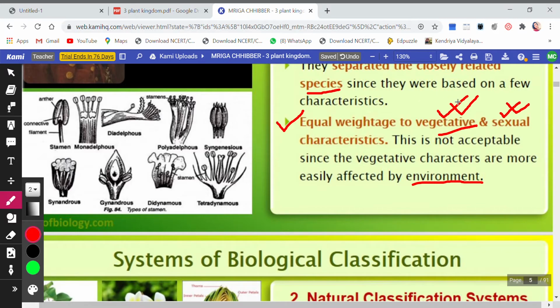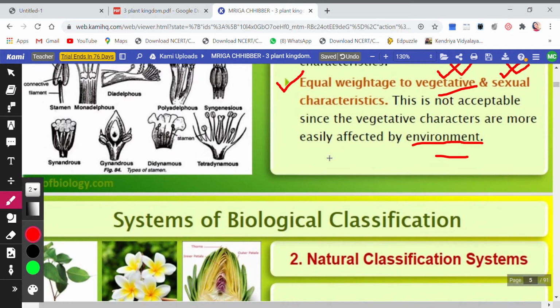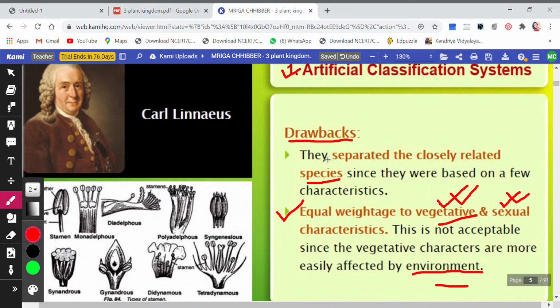Because of the changes in the environment, the vegetative parts also change accordingly. So how can we give the same weightage to vegetative and sexual characteristics? So this was also not acceptable to the other scientists. So these two were considered the drawbacks of the artificial classification system, which was given by Carl Linnaeus.